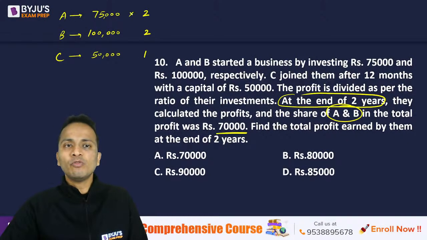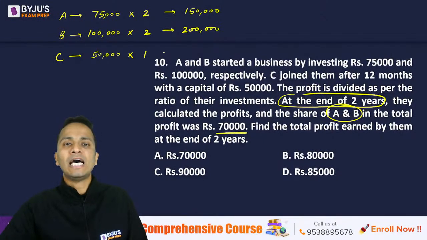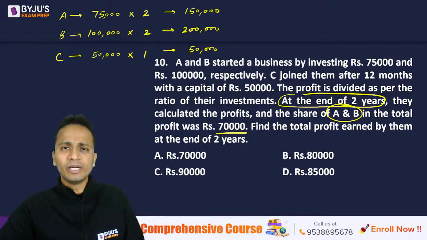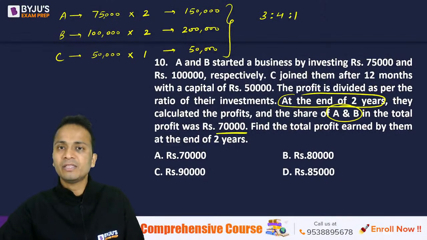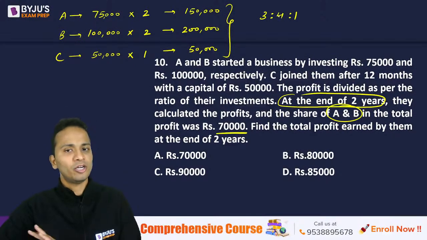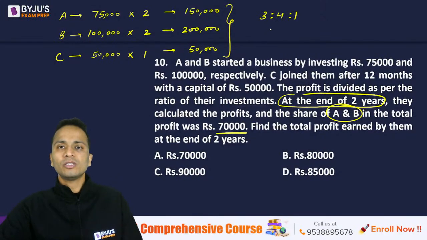Now the ratio will be the ratio of the products of investment and time period. So for A, the product will be 1,50,000. For B, the product will be 2 lakhs, and for C, the product will be 50,000. Now, if I calculate the ratio of these three numbers, the ratio will come out to be 3:4:1. So the ratio of the profits will be 3:4:1.